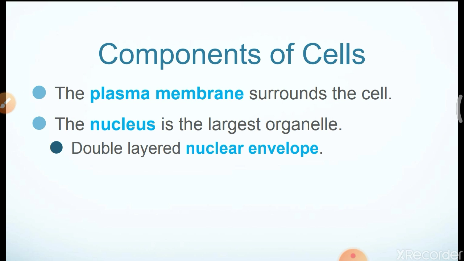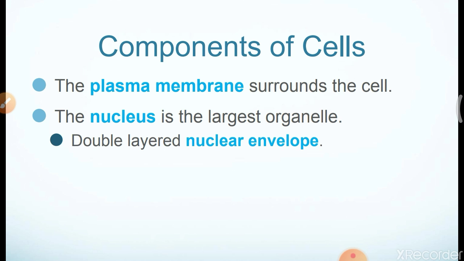So today's topic is components of cell. Components of cell means which organelles or structures we will find inside the cell. That is called components, or what things the cell is made of. Inside the cell we will find first the plasma membrane.